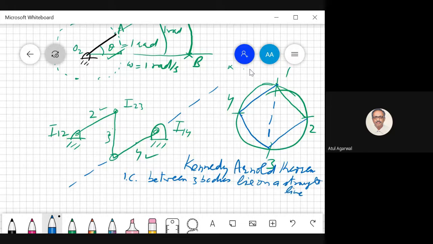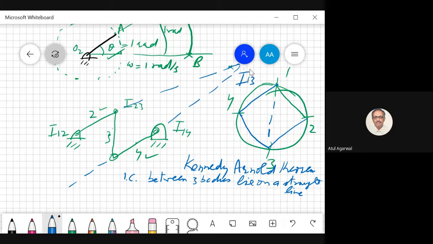Now you see, between bodies 1 and 4, 3 and 4, and 1 and 3: I14 is here, I34 is here. So I13 will lie somewhere on this line. Then another thing is I12, I23. So this and I13 will also lie on the same line. So you see this line is intersecting somewhere here. So this is your I13.